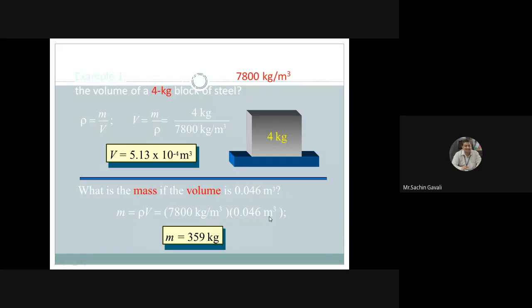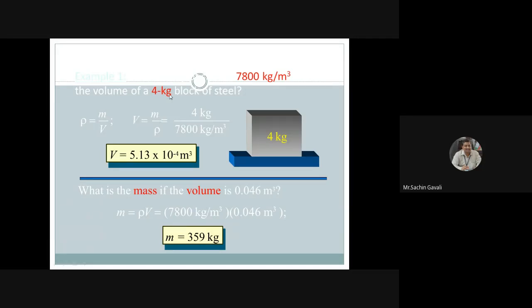Then the volume of a 4 kg block of steel. The density of steel is 7,800 kg per meter cube, and they are asking us to calculate the volume. So rho is equal to mass upon volume, so volume is equal to m upon rho.